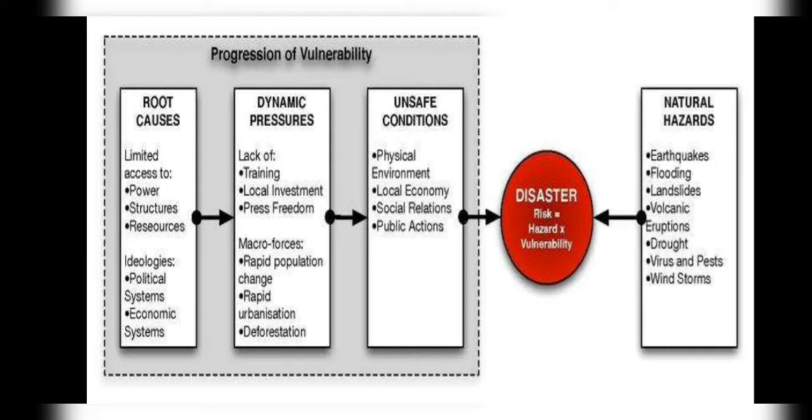Unsafe conditions arise due to dynamic pressures and root causes. Unsafe conditions are the physical environment, local economy, social relations and public action. These three progressions of vulnerability also cause disaster. And natural hazards, as we know, include earthquake, flooding, landslide, volcanic eruption, drought, virus and pests, and windstorms.